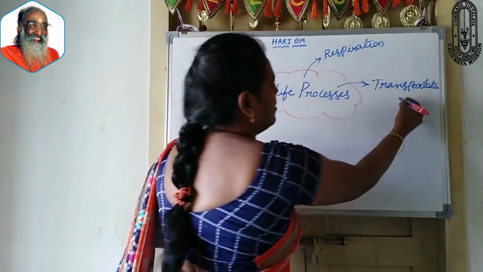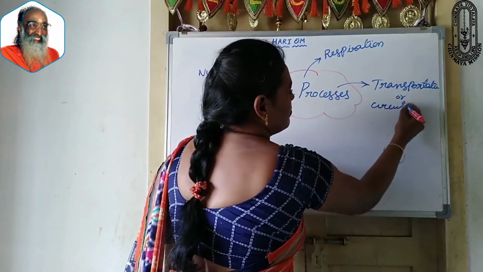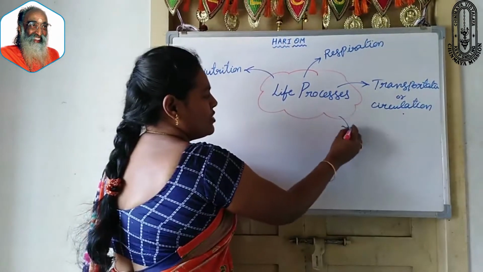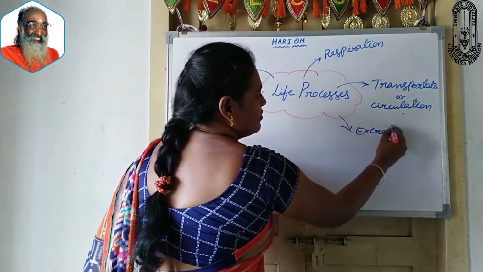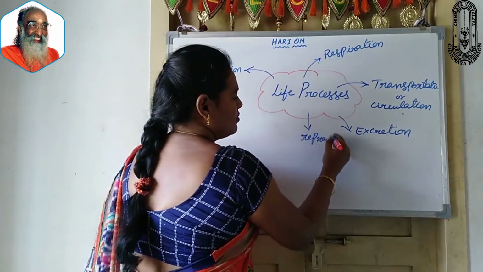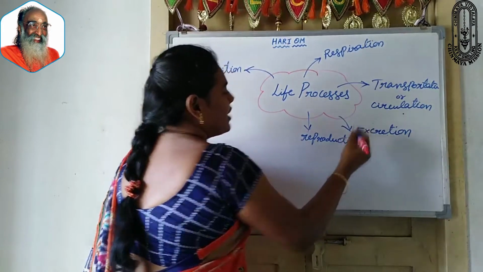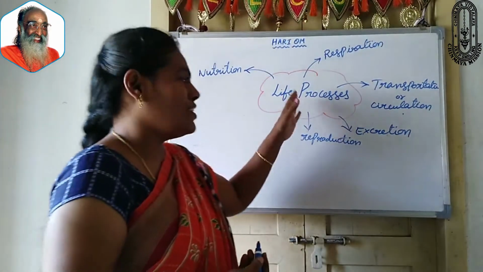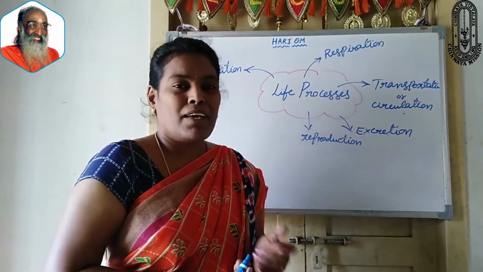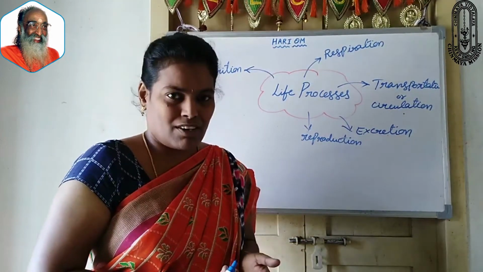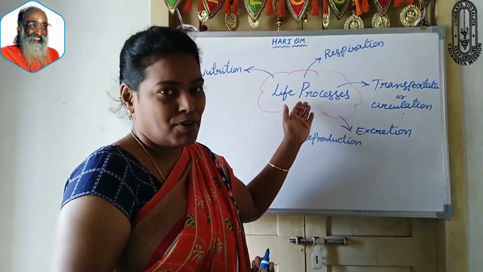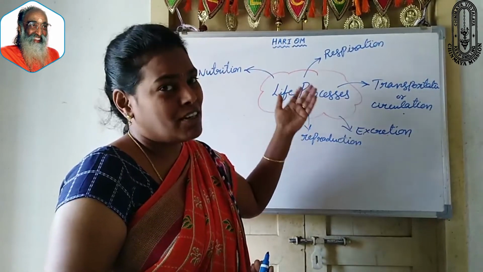Transportation is also called circulation. Then excretion, reproduction, and control and coordination. All of these come under life processes. Now can you tell me what is meant by life processes? The basic functions carried out by living organisms to maintain their body and to sustain their life are called life processes. All organisms perform different life processes.